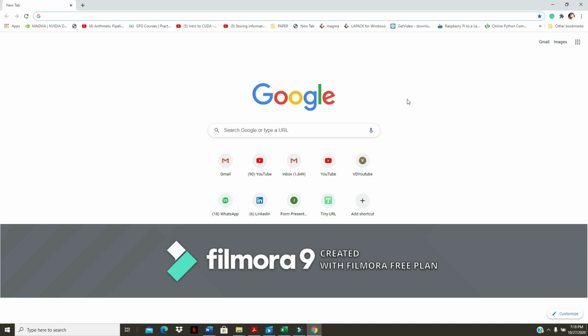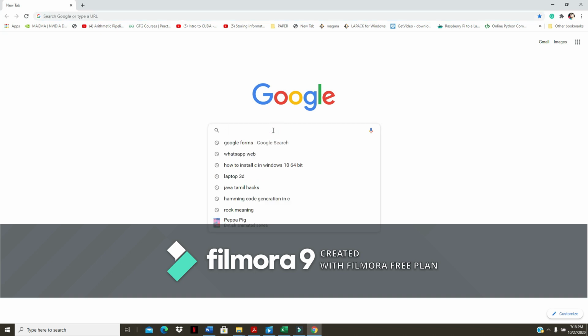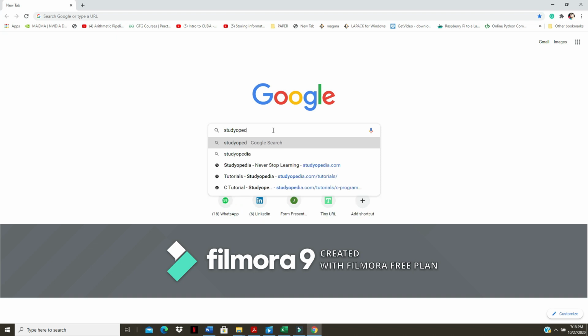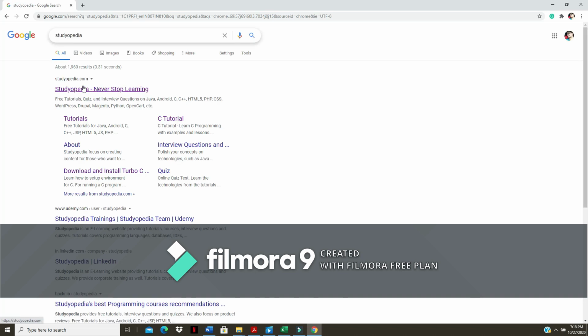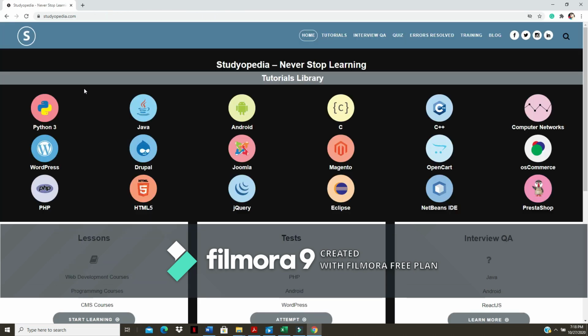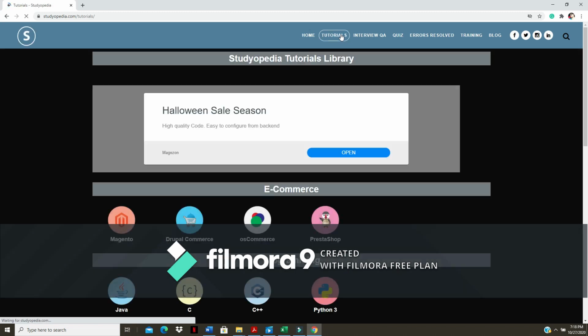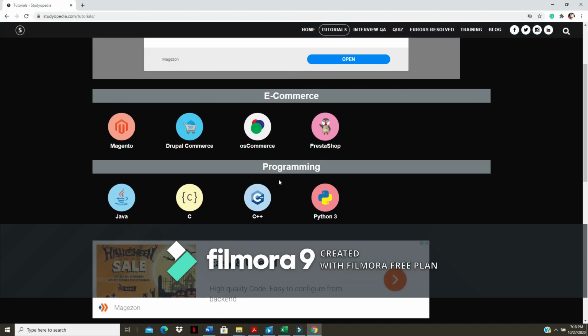Today I am going to explain how to download and install Turbo C and C++. Type Studyopedia in the Google search bar and click on this website. Go to the tutorials. In the tutorials, you can see the programming section. So C, the C program.